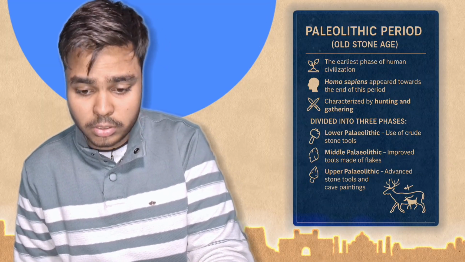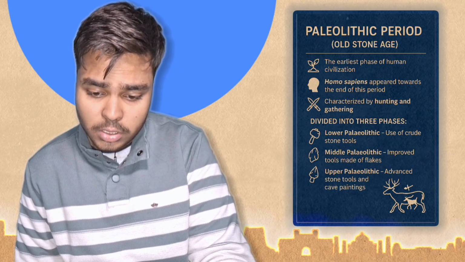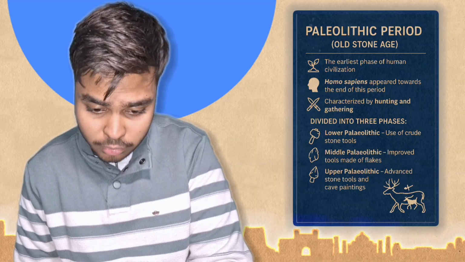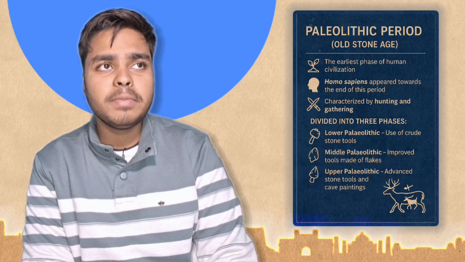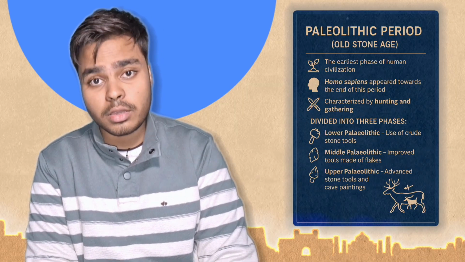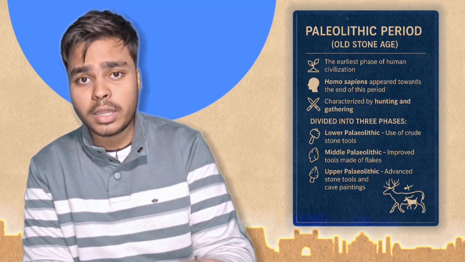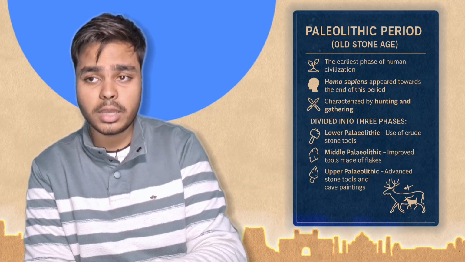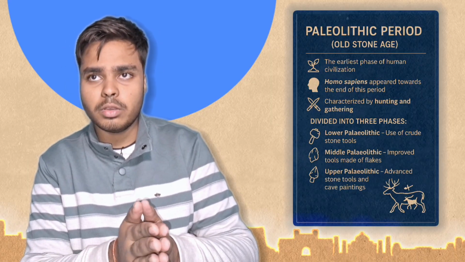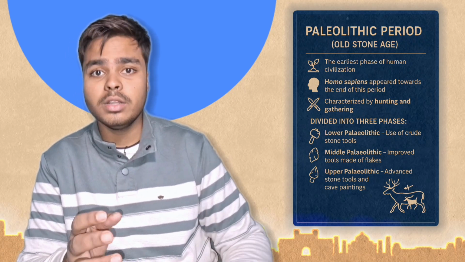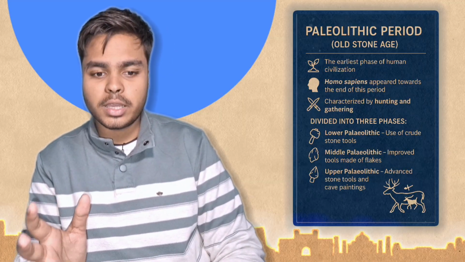The second is the middle Paleolithic age, with improved tools made from flakes. In the middle Paleolithic age, people started to modify stone tools. Even until that point of time, they were not used as artistic tools, as a rosary or a ring. None of these things had started, just the modification of stones into better tools. First they just killed with a stone.